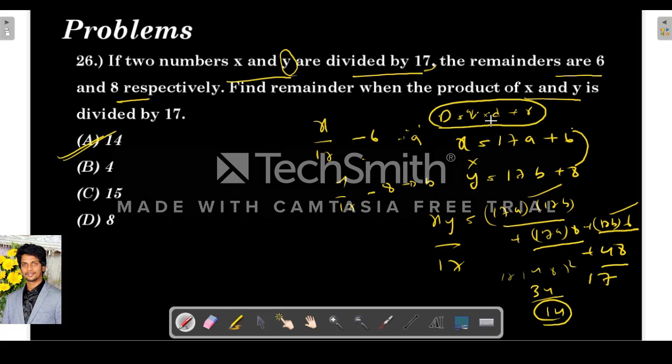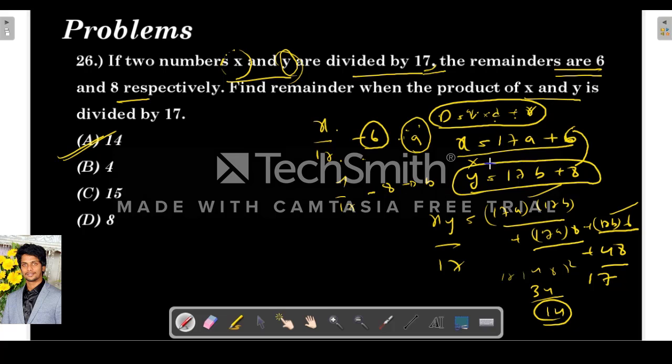So I will explain again. See, you know the dividend rule, right? Dividend is equal to quotient into divisor plus remainder. So now they are telling when x and y are divided by 17, remainders are 6 and 8. So when x is divided by 17, remainder is 6. I am just taking the quotient as a. So then x is 17a plus 6. Same, y is 17b plus 8.